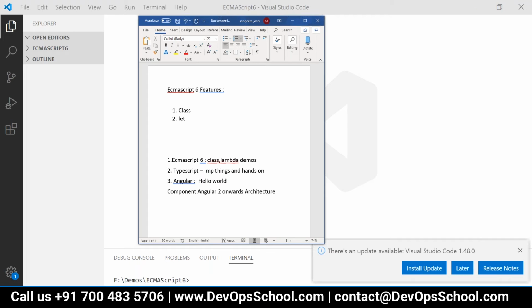Instead of declaring a variable with var x, which becomes either local or global with no concept of block scope, if I declare a variable as let x, it becomes available only in that block, not throughout the function. This is block scope, introduced through the keyword let, and const is like that too. But we use const when we want to declare a variable whose value cannot be changed.